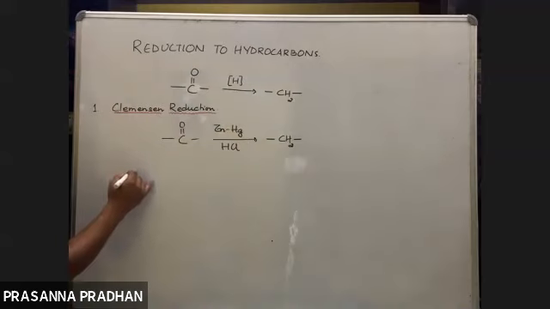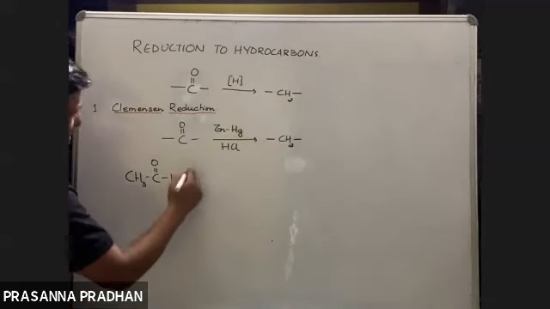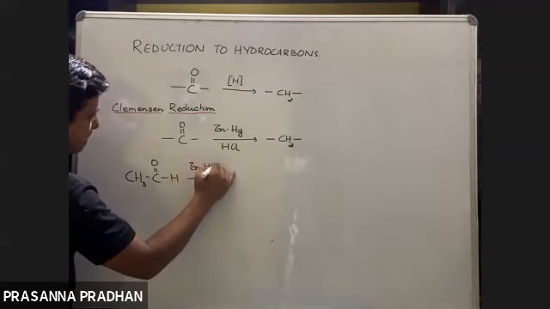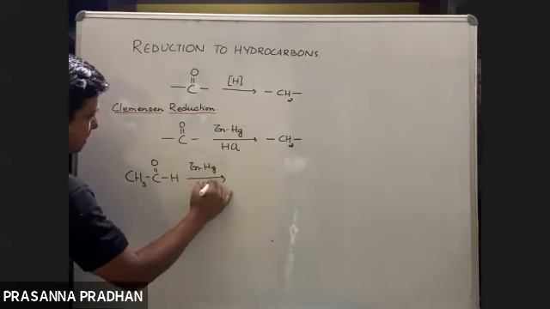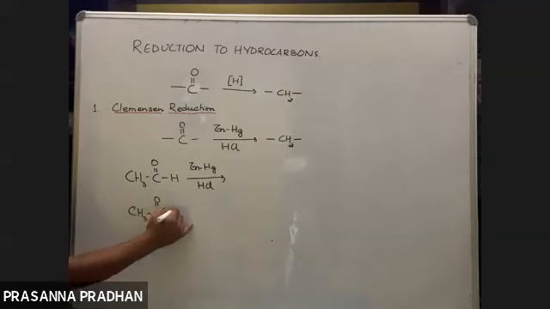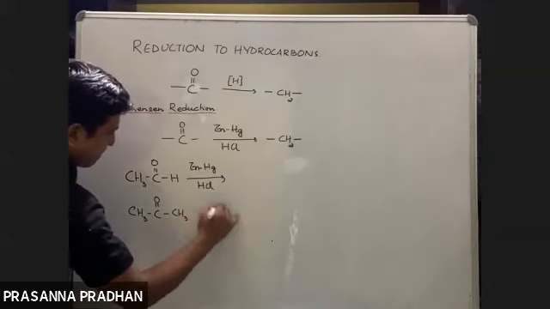As for example, say suppose we have acetaldehyde. So this can be used in your conversions. If I carry out Clemmensen reduction, what is the product? Okay, write it down. I have a ketone, acetone. If I carry out Clemmensen reduction, what do I get?